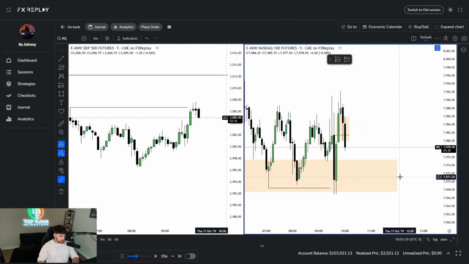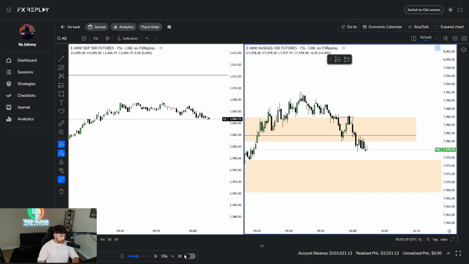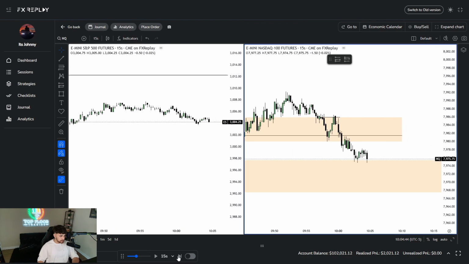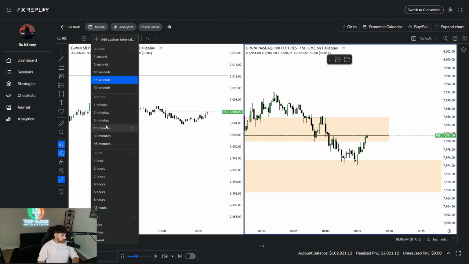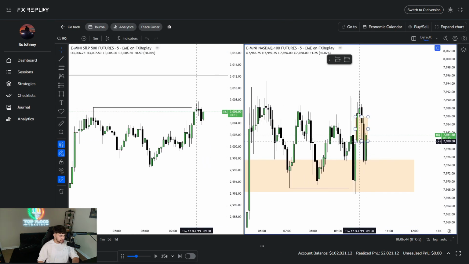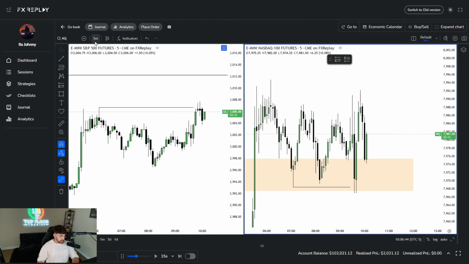So we're not getting that structure on the 15 second, at least not yet. I want to see how 10:05 closes. So 10:05 disrespected the fair value gap. It disrespected the fair value gap that broke or swept this high. We're still in the 1 hour. We still have the CISD.